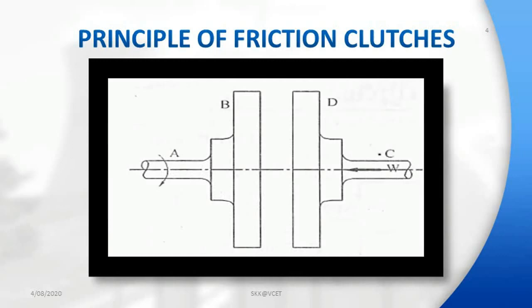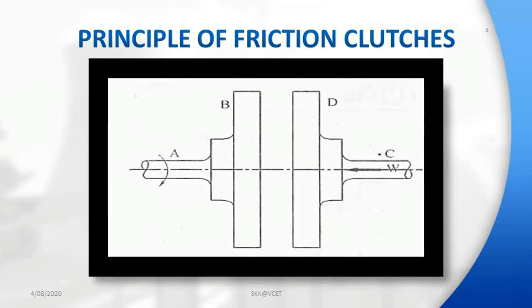When the clutch is not engaged, the application of axial force causes disc D to move towards B and make contact with it. The friction force between B and D causes power transmission between them, and D starts revolving. The speed of D depends on friction force, which in turn depends on force W applied. The clutch is said to be fully engaged when the speed of B and D becomes equal.